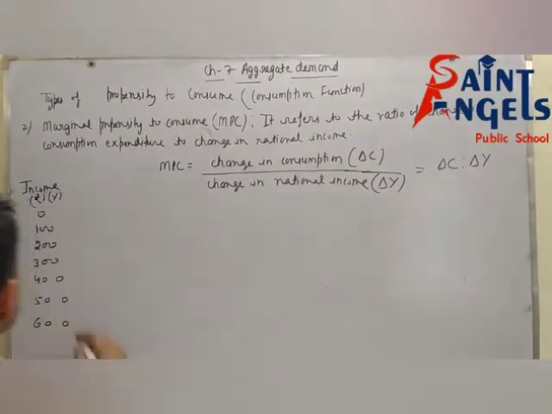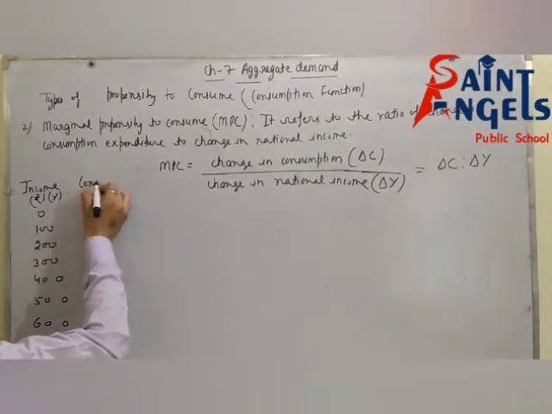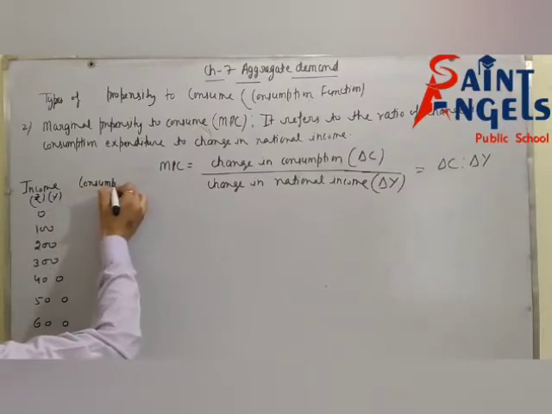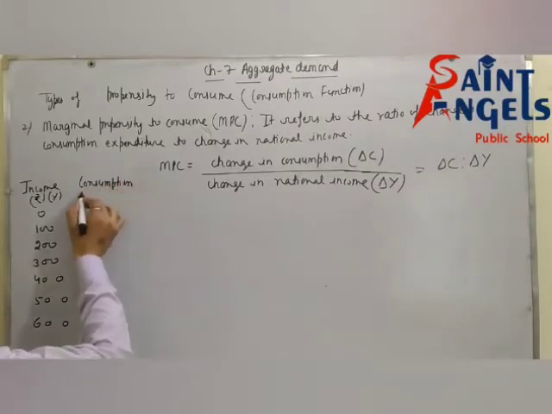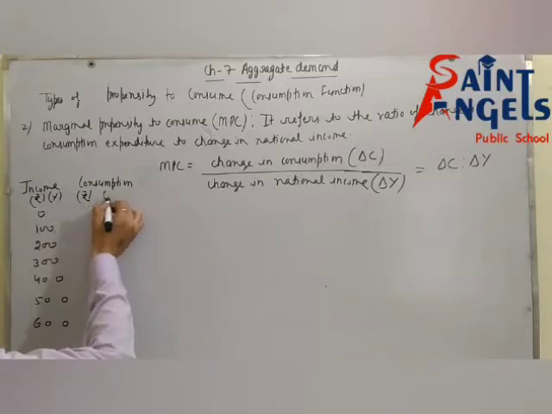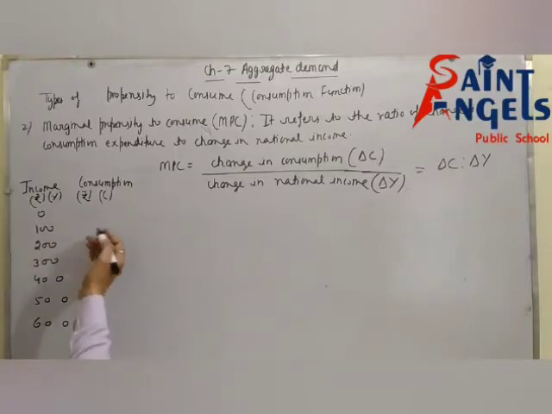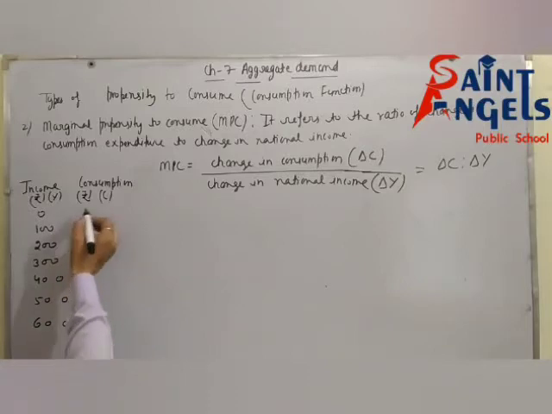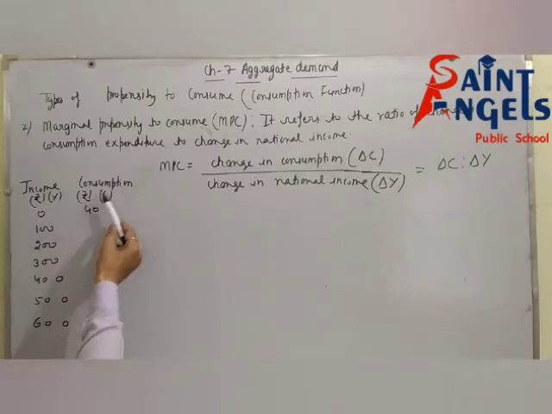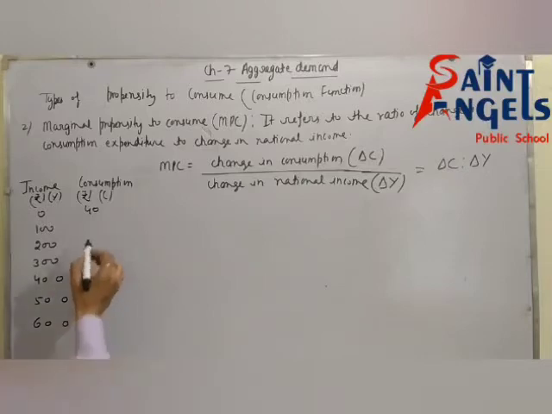See, after this, consumption, we will take consumption. As you know, we will start consumption from any positive value. Suppose I am taking 40 here, then I will increase consumption at a constant rate by the amount of rupees 80.